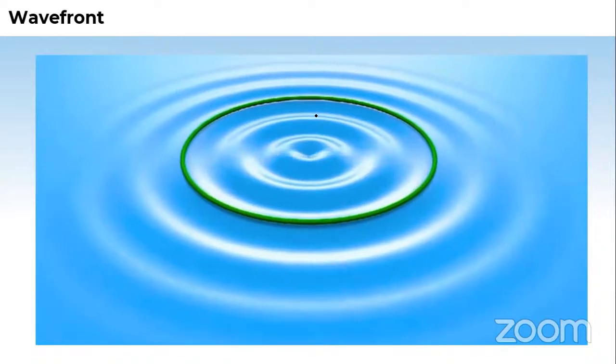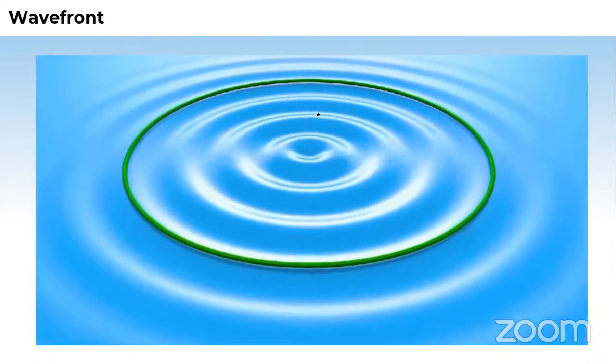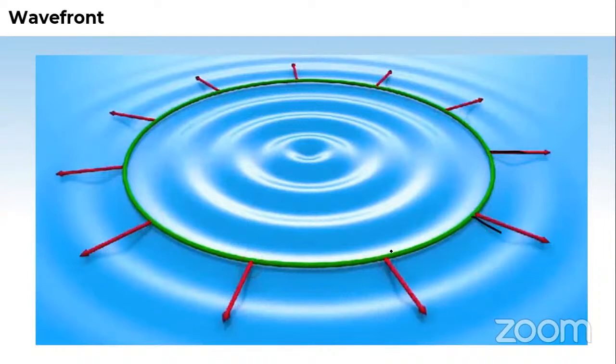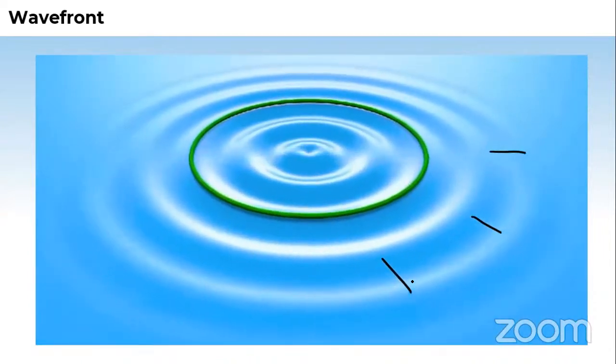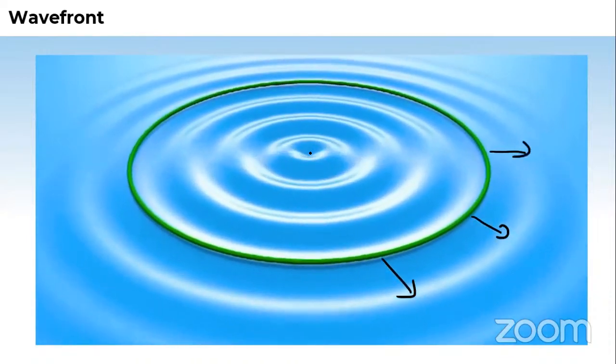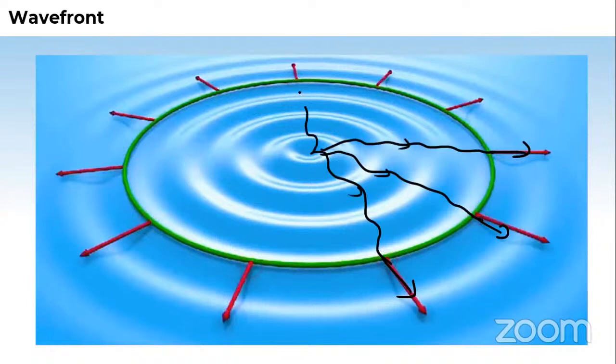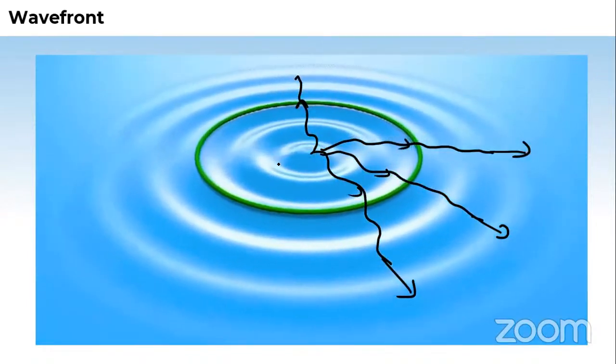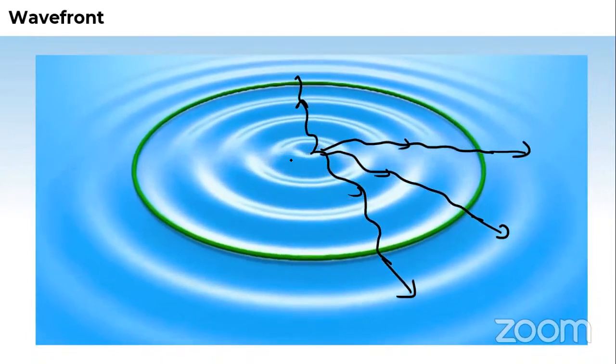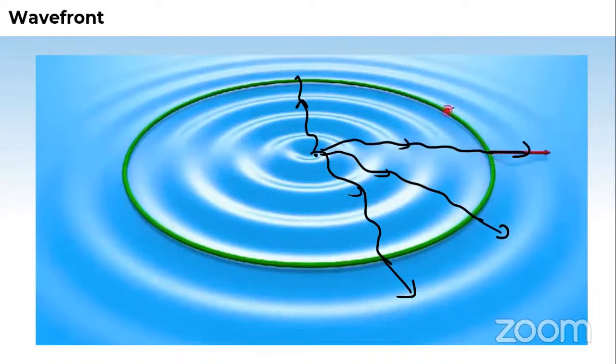Now let us see the next thing. As I told you, if you throw a stone in a pond or a water tank, circular ripples are generated, and the perpendiculars to the locus of the points on that circle give you the direction of the wave. So you say the energy wave is traveling like this. This is the direction of the traveling energy, and it is perpendicular to this green circle.